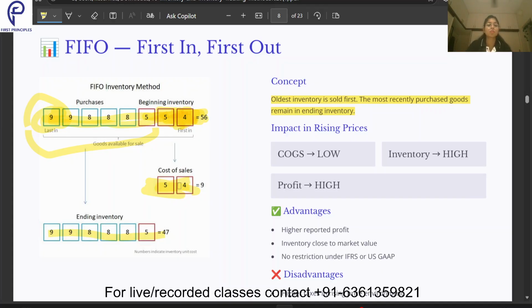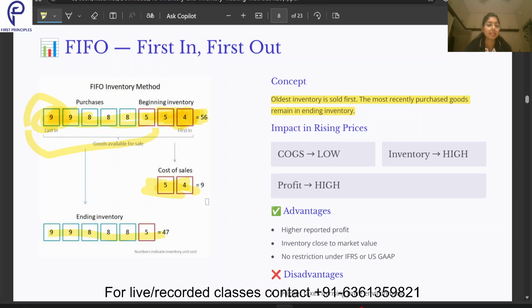If I had sold these 2 units, my cost of goods sold would have been 18, 9 plus 9. But I am selling the one which came first in my business, so this is 9. If my COGS is not 18 but 9, my cost of goods sold is lower. Now from revenue, when I reduce the cost of goods sold, I get the profit. If I am reducing less from my revenue, my profit will be high.